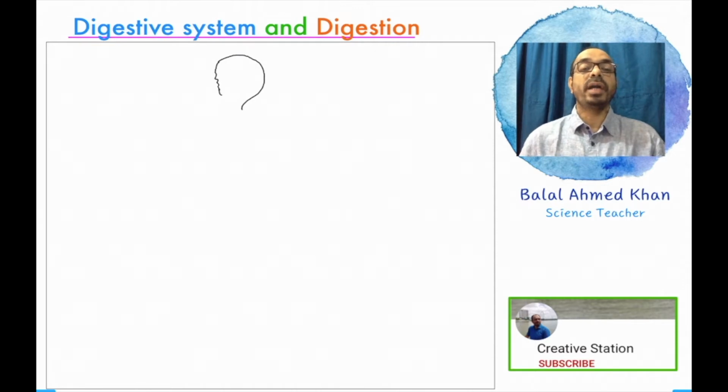Now I am trying to identify different parts of our digestive system. There are mainly two parts of our digestive system. One of them is the mechanical part, another one is the chemical part. Or we can explain that the digestive system is of two types or two parts. One of them is the alimentary canal, another one is the digestive glands. The alimentary canal is elongated from the mouth and the digestive glands are correlated with the alimentary canal.